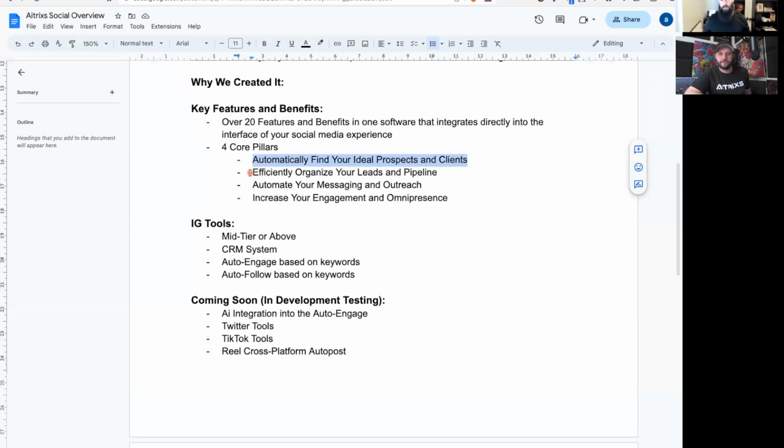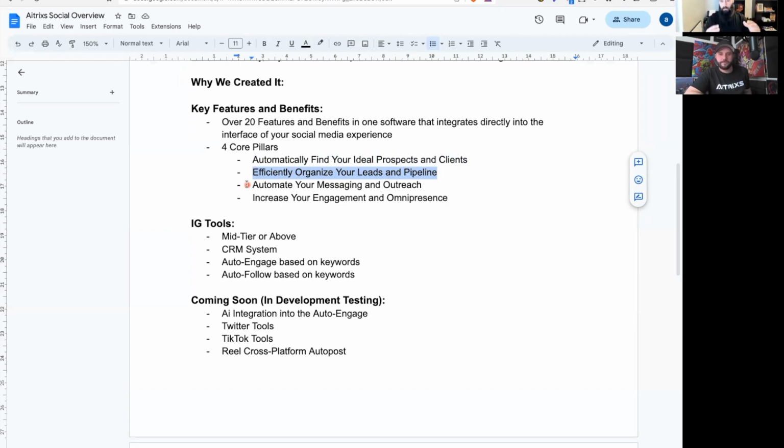Once you find those prospects, what we're doing is we're helping you efficiently organize your leads and your pipeline using an integrated CRM system and a variety of other features to help you keep things organized. And so when you're starting to prospect and do marketing at scale, you actually have a real robust system in the background working behind the scenes to keep things organized.